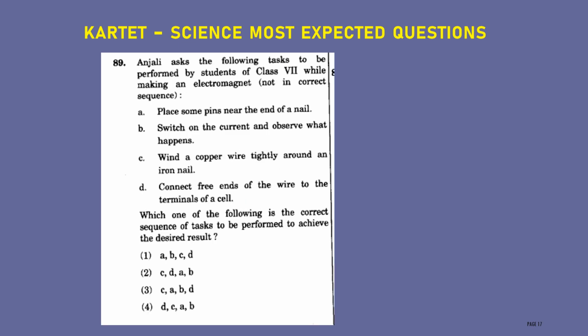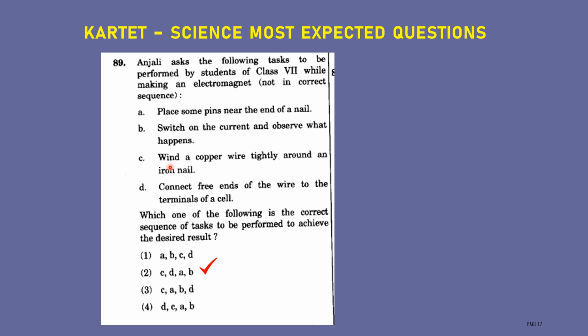Next question. Anjali asked the following task to be performed by students of class 7th while making an electromagnet. How to prepare an electromagnet? Anjali gave some statements, they are not arranged in the proper order. Arrange them in the proper order. The correct answer for this question is option C. Let us verify. Option 2. Let us verify. First one is C.